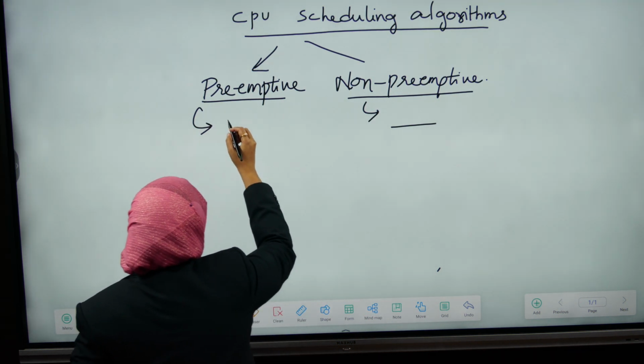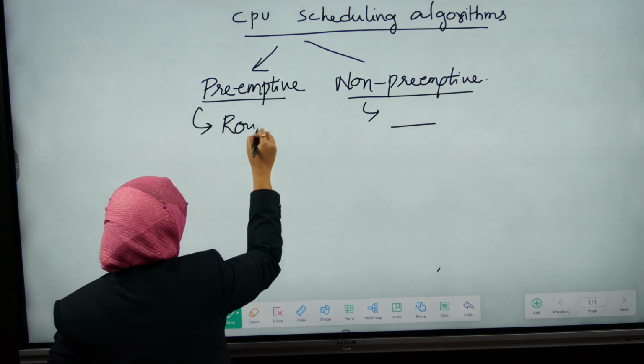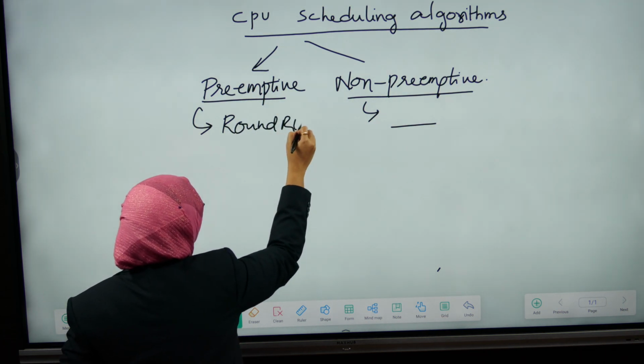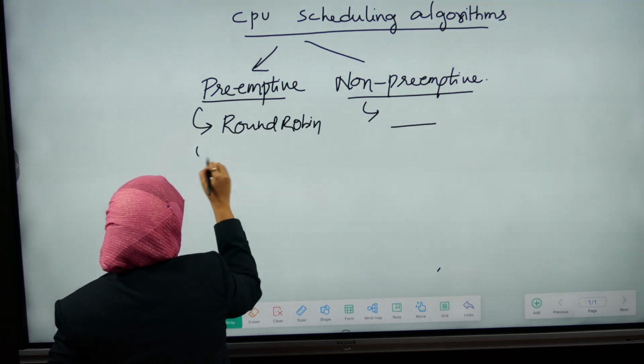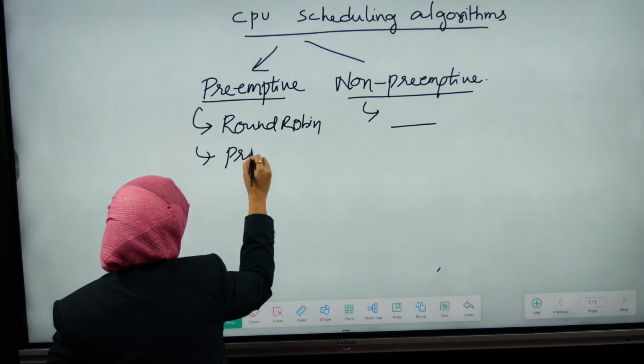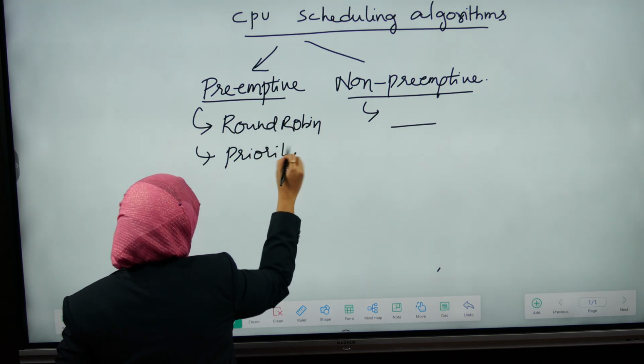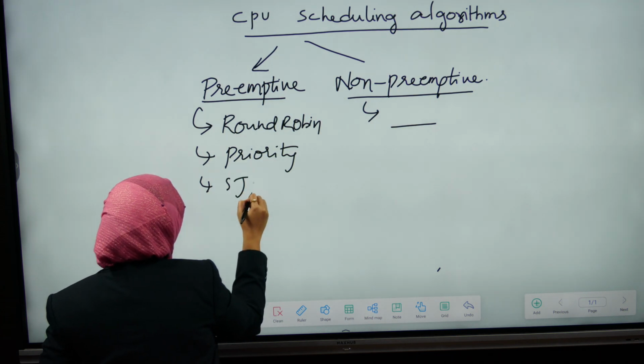In the preemption algorithms, we will be discussing round robin scheduling, priority scheduling, and SJF.